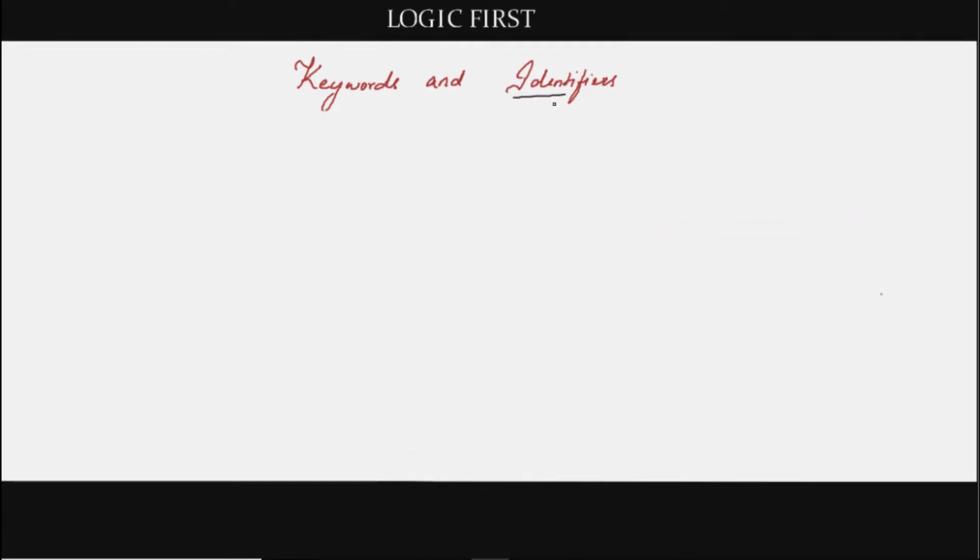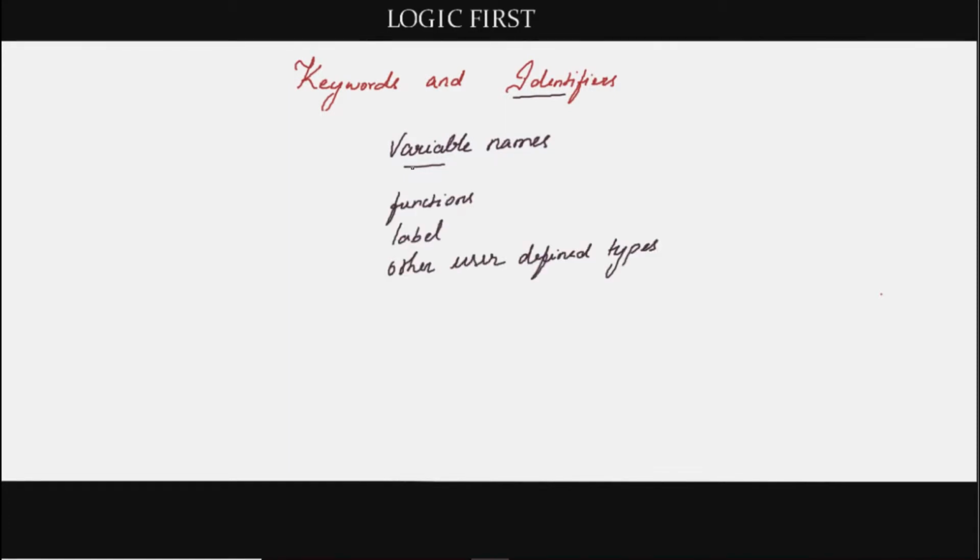Next is identifiers. Identifiers are nothing but the variable names. Actually, it is not just for variable. It also includes the names of functions, labels, and several other user-defined types. It is going to help us to identify a variable or a function or a label. So that's why it's called as identifier. For now, let's learn this from the perspective of a variable. But also keep in mind that the same applies to functions, labels, and the user-defined types, which we will be